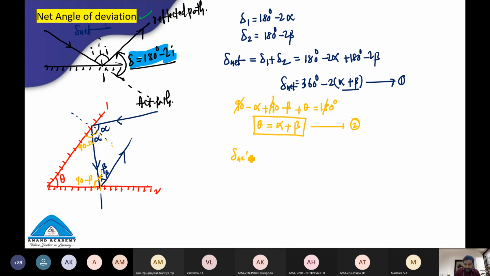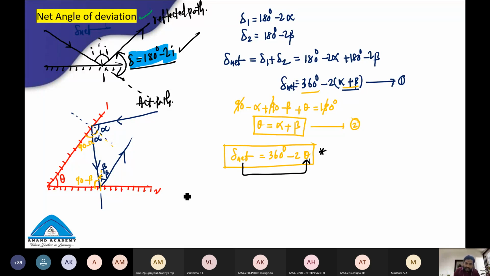Students, so the net deviation, if you substitute this theta from equations 1 and 2, is 360 degrees minus 2 theta. So what is the net angle of deviation depending on? The net angle of deviation depends on theta. Okay, clear? So this is the beautiful formula for the net angle of deviation. Till now we have discussed the angle of deviation from a single plane mirror, and now the angle of deviation from two plane mirrors.